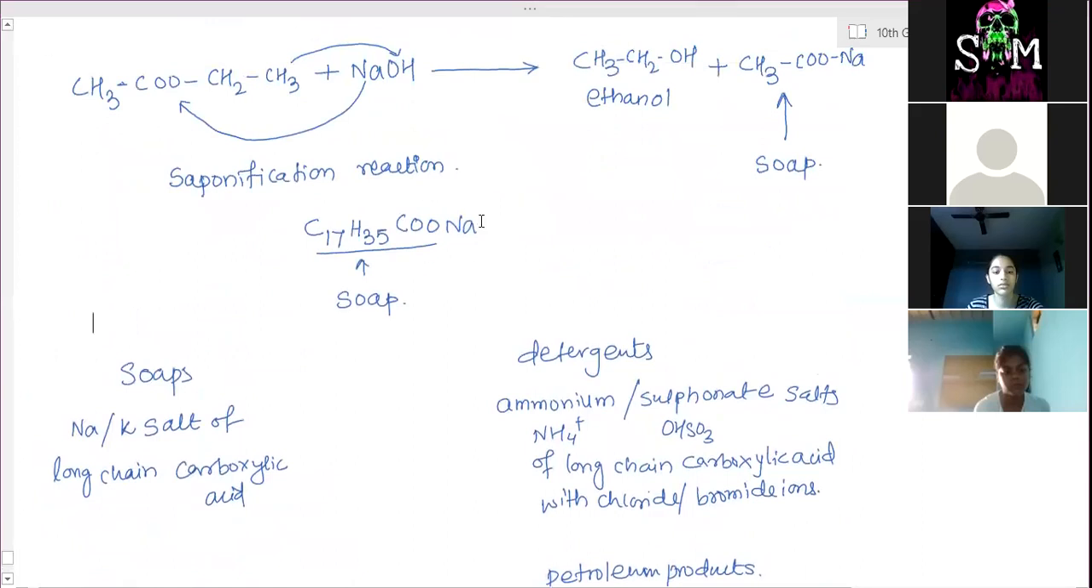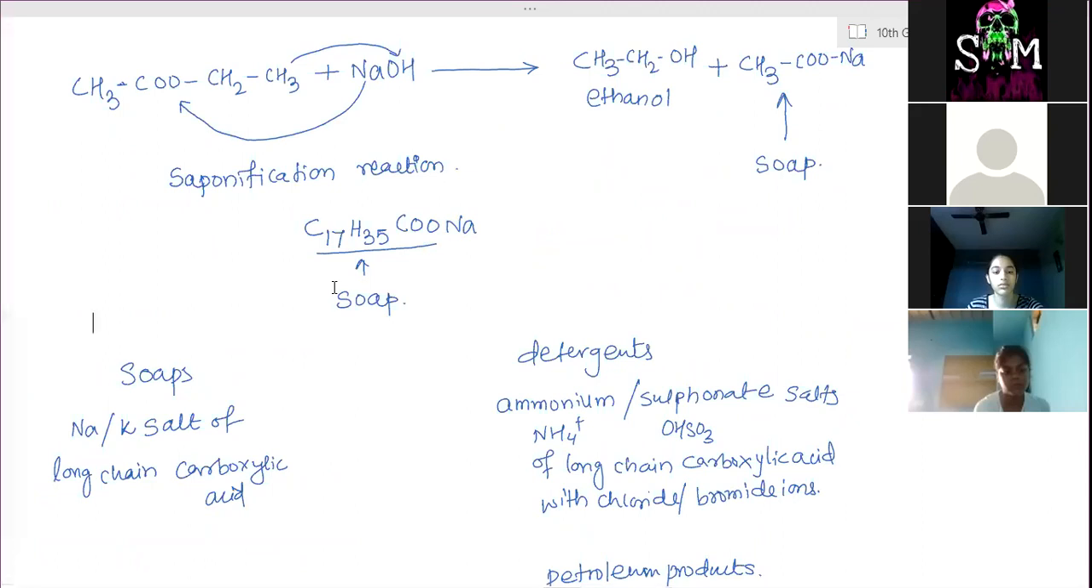So this is a soap molecule. This sodium is removed and the calcium or magnesium combines with the fatty acid part, due to which a substance is formed which is insoluble in water, and a curdy white precipitate is formed. That is what we call scum. And due to the formation of scum, the lather will not be produced.